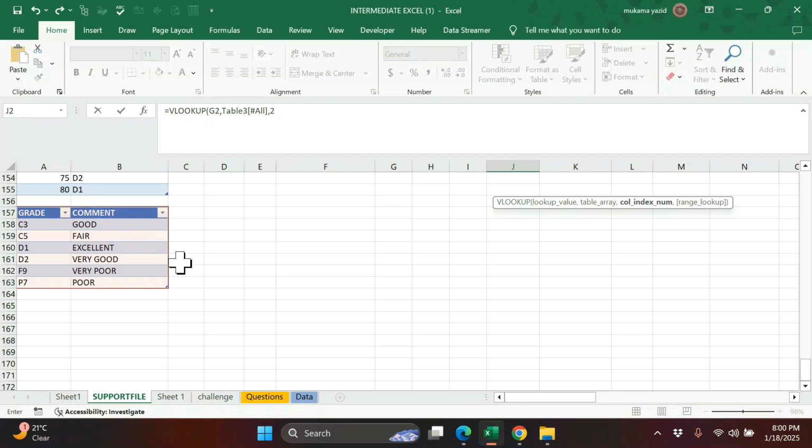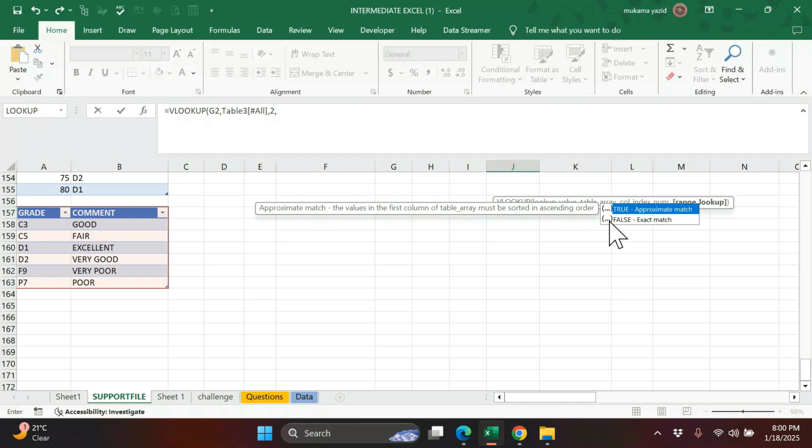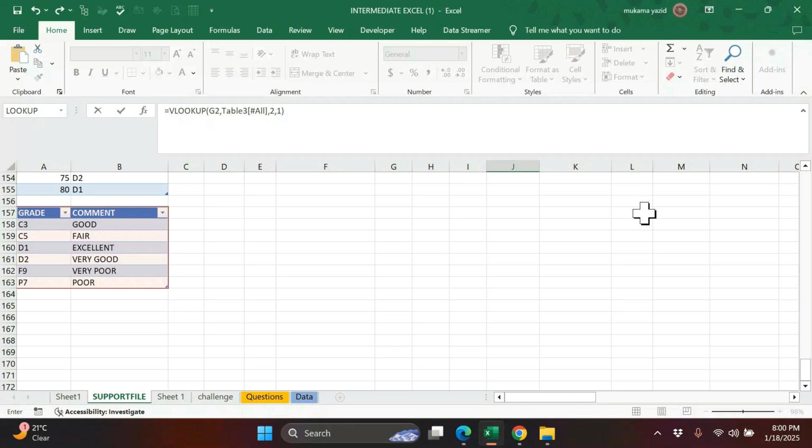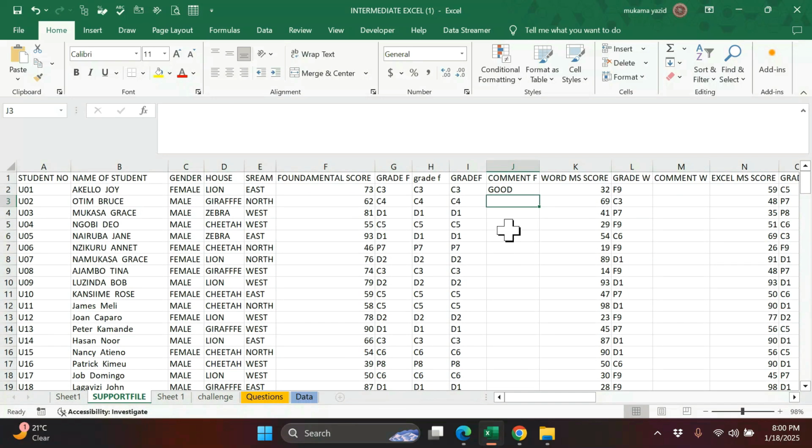Then from there, since I've used something like skipping, I've not written credit 4, I've not written credit 6, it is not an exact match I'm looking for. I'm looking for approximate. So comma, I'm not going to choose exact because I've skipped something. It's like a range between these. So I'm not going for exact, I'm looking for approximate. I will choose the one that is for approximate, then I close my bracket, I press enter. Of course, let us go and check here. As you can see, it has given what I want.